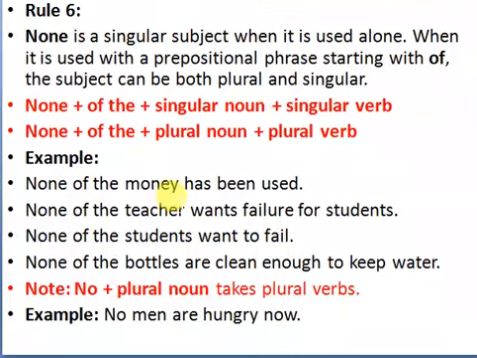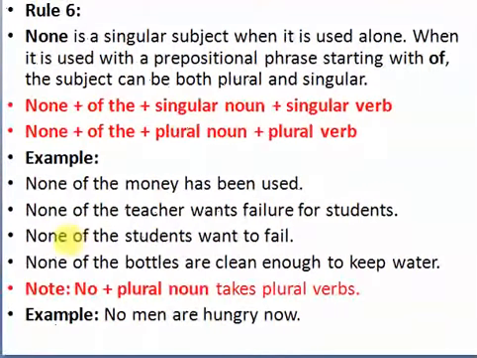So, none of the money has been used. None of the teacher wants failure for students. So here, after "of the money," it is singular. Here, none of the teacher, after "of the teacher" is singular, so I used "wants." Look at this third sentence. None of the students.